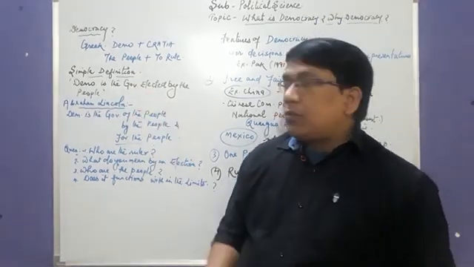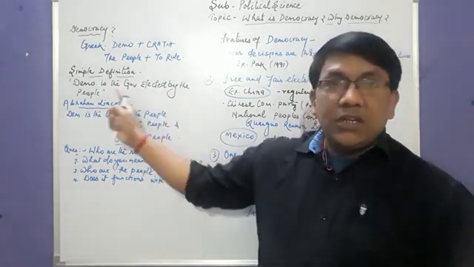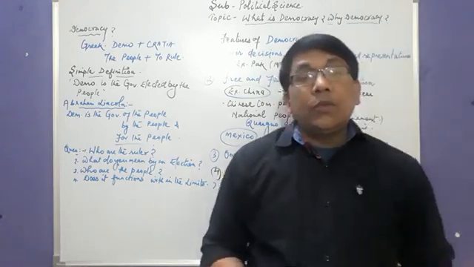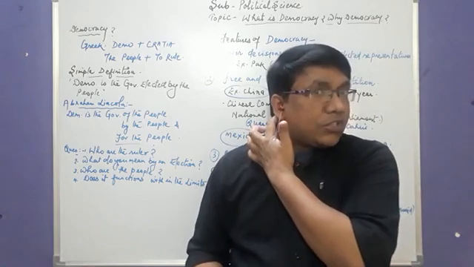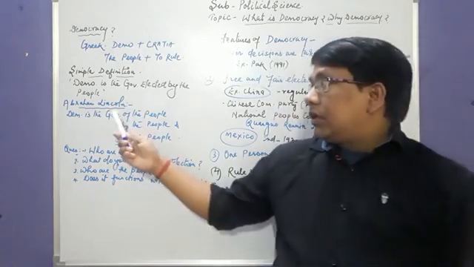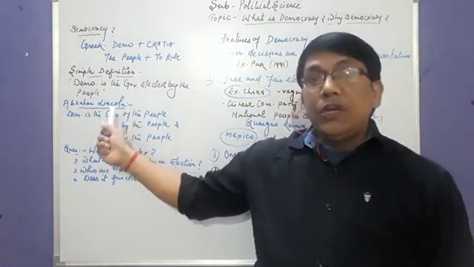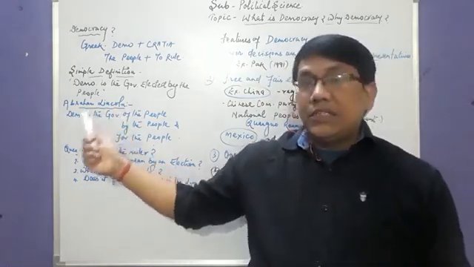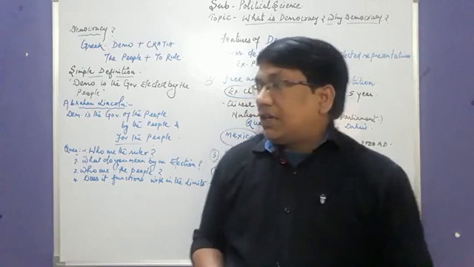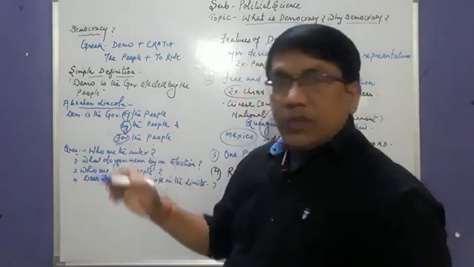The simple definition of democracy is that democracy is the government elected by the people. We use one more definition in the present era, which is still the most suitable definition of democracy. That was given by the first black president of America, USA, Abraham Lincoln. He said democracy is the government of the people, by the people, and for the people. Remember, of the people, by the people, and for the people.